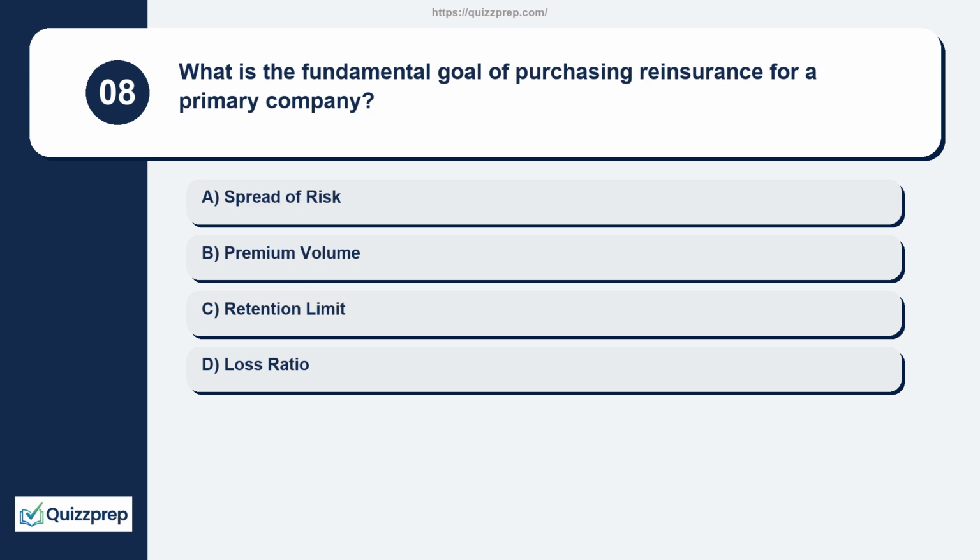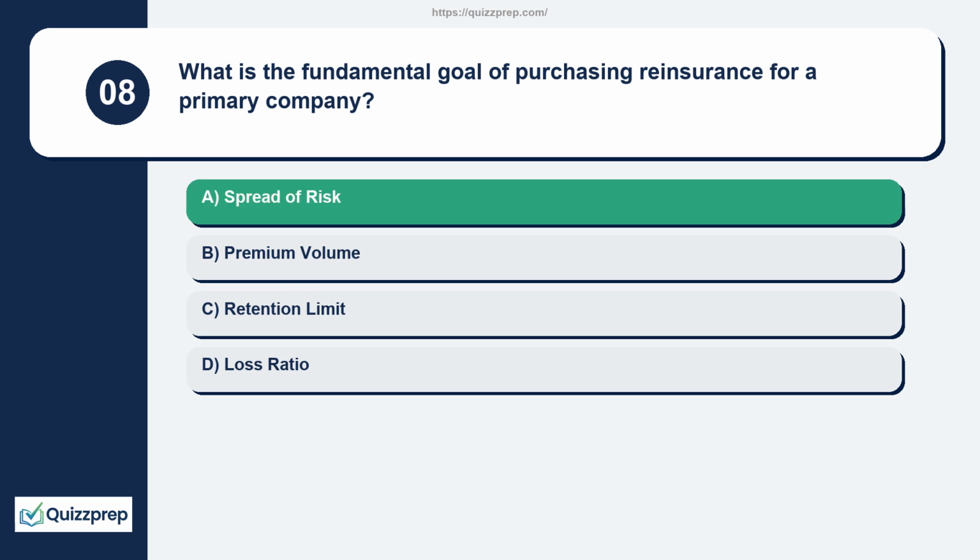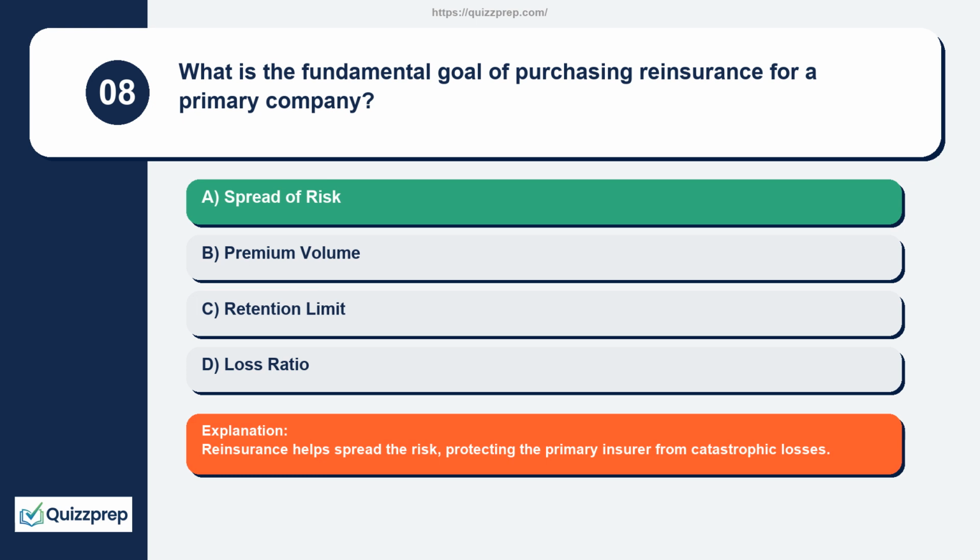Question 8. What is the fundamental goal of purchasing reinsurance for a primary company? Spread of risk, premium volume, retention limit, loss ratio. Reinsurance helps spread the risk, protecting the primary insurer from catastrophic losses.